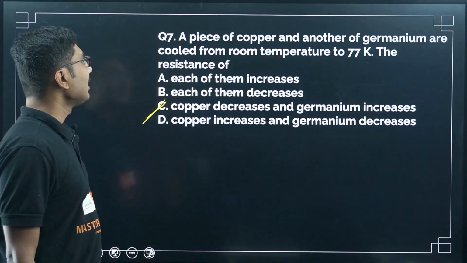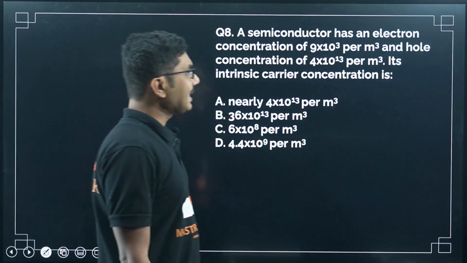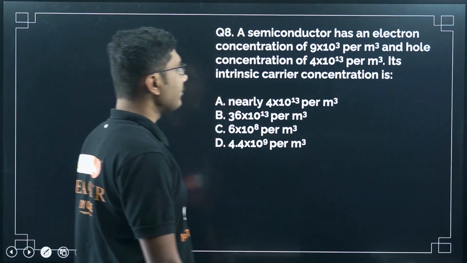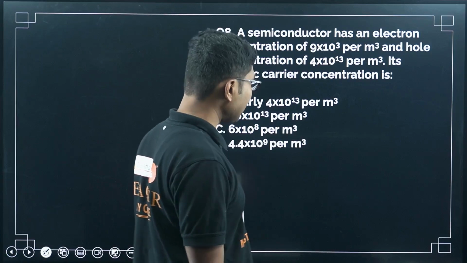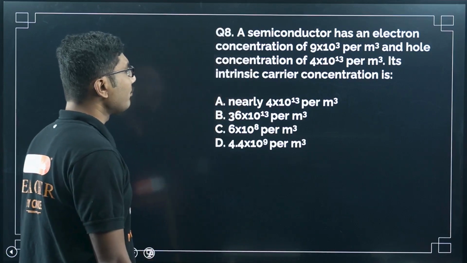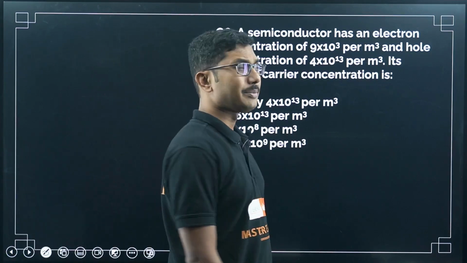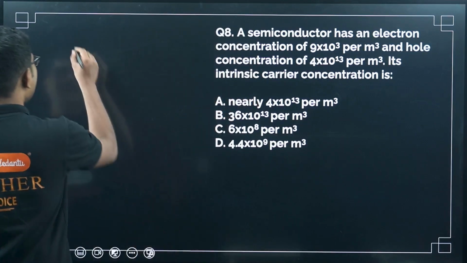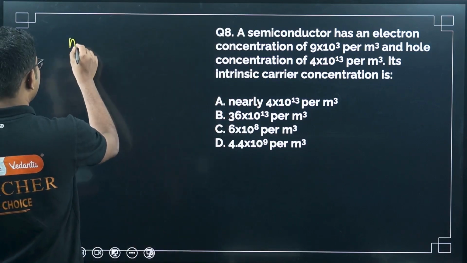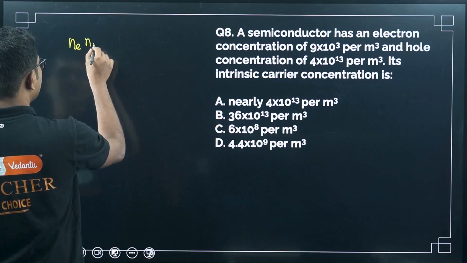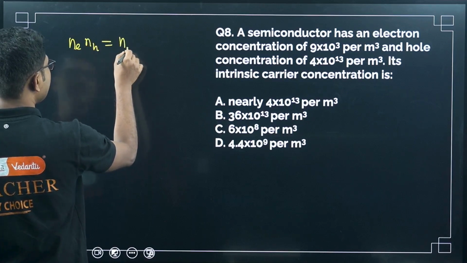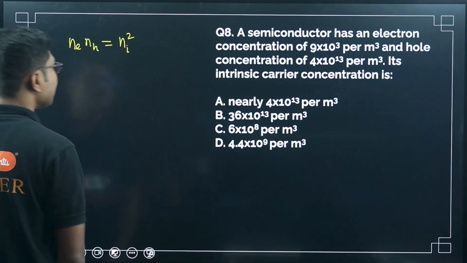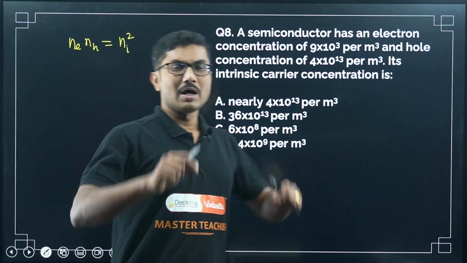Okay, clear? Now a semiconductor has an electron concentration of 9 times 10 to the power of 3 per meter cube and a hole concentration of 4 times 10 to the power of 13 per meter cube. Its intrinsic carrier concentration is? Now we know that electron concentration times hole concentration is equal to intrinsic concentration squared. This is the formula that we have learned, the only formula from this chapter.